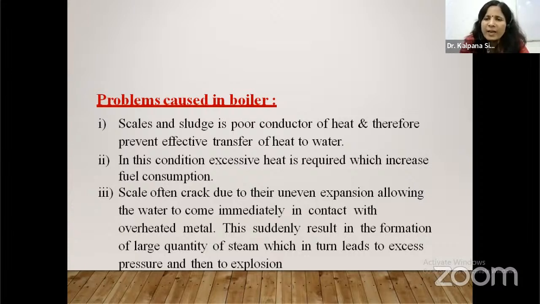And soap always appears in the form of lather, right? So foaming is the formation of foam or bubbles at the surface of boiler water due to the presence of alkali and oil in the boiler water. And this foaming also reduces the efficiency of the boiler. These are the problems.